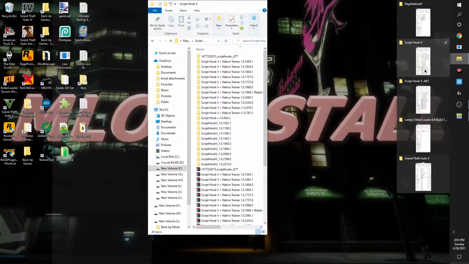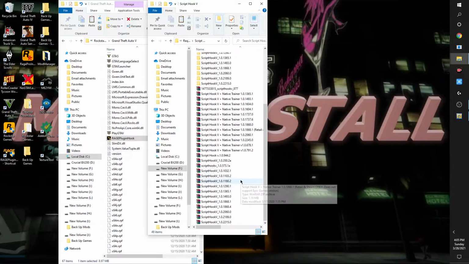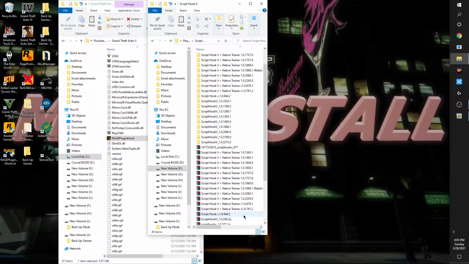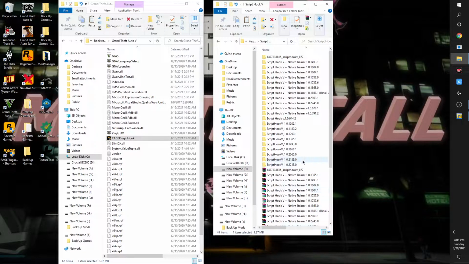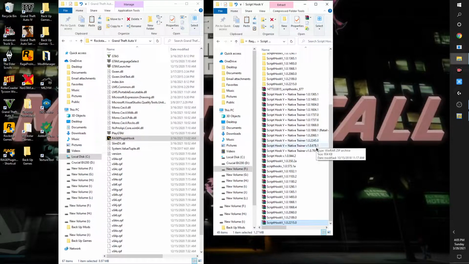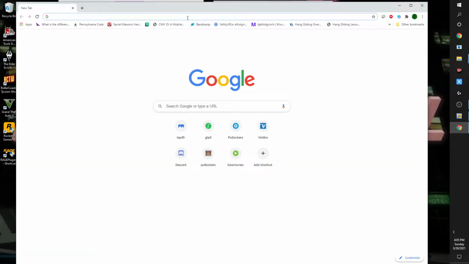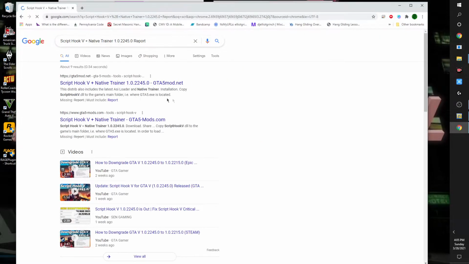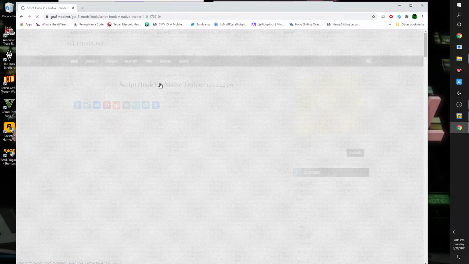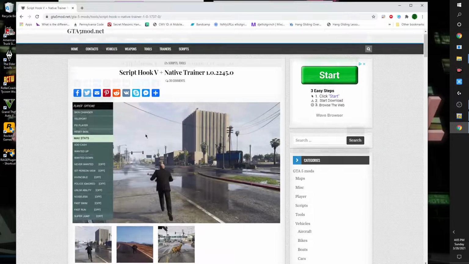Next, we're going to install ScriptHook 5, because you need this as well. All right, so where's my 2245? Okay, 2215. Oh, goodness. Is it here? No, it's not here. All right, I have to download it myself. Forgive me. I thought I had everything set up, but apparently not.